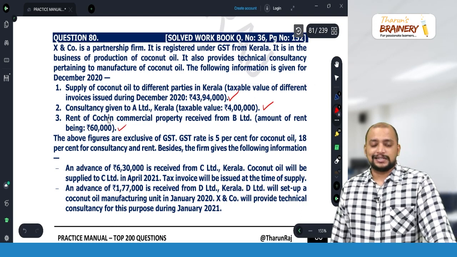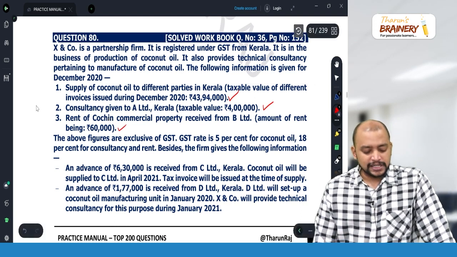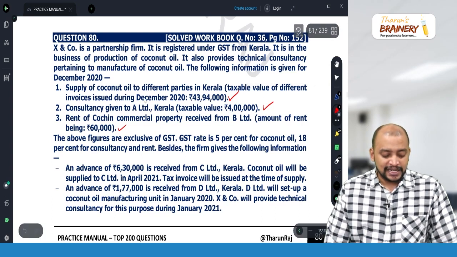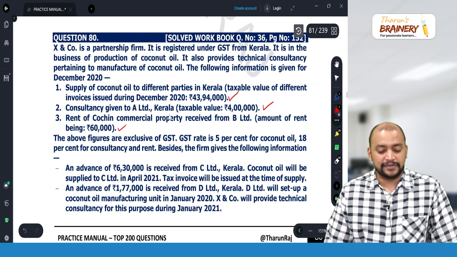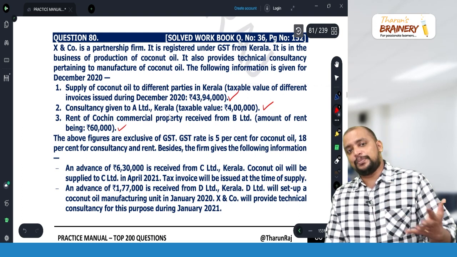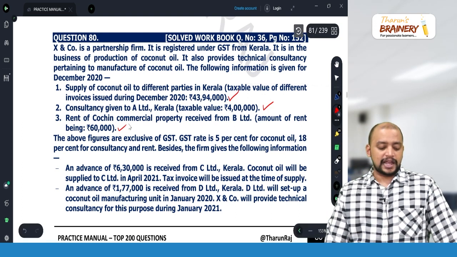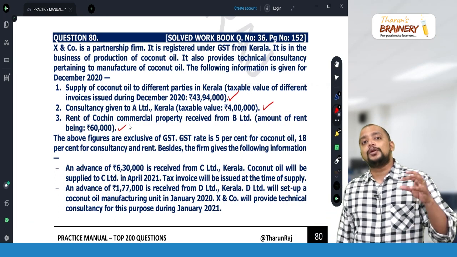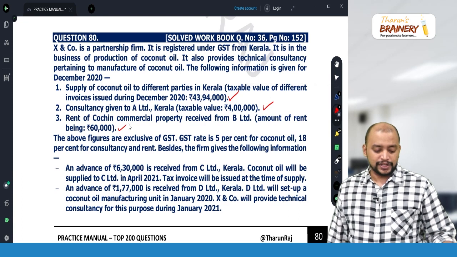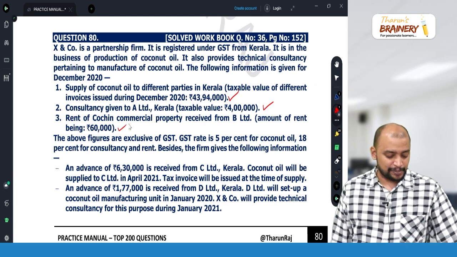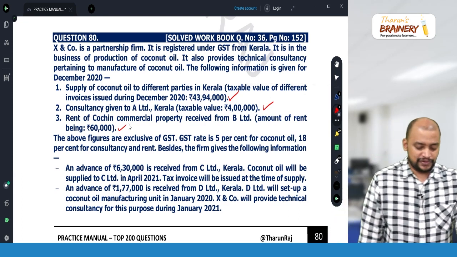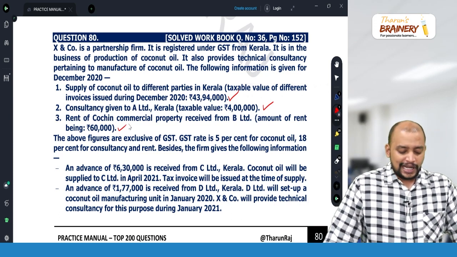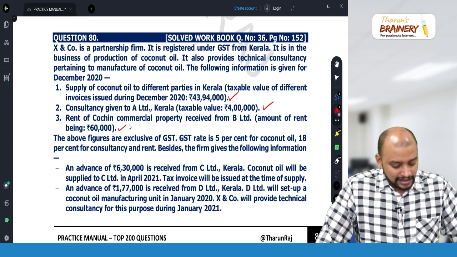Again intrastate supply. Why? Because in case of goods, we will take the ending point as the place of supply. In case of services, consultancy services, location of recipient will be taken as place of supply. And in case of renting of immobile property, we will take location of immobile property as the place of supply. So therefore, these all will become intrastate supply. The above figures are exclusive of GST. GST rate is 5% for coconut oil, 18% for consultancy and rent.